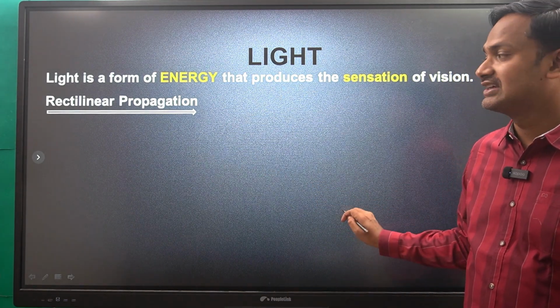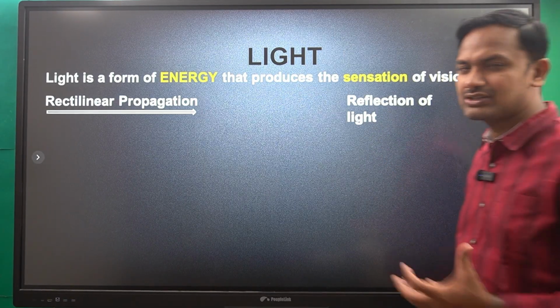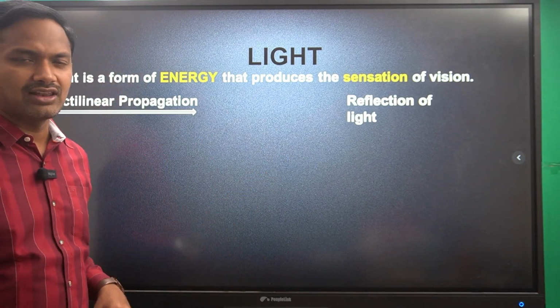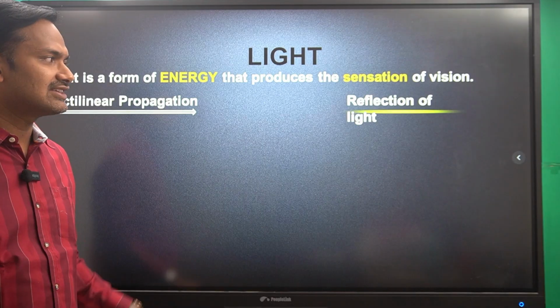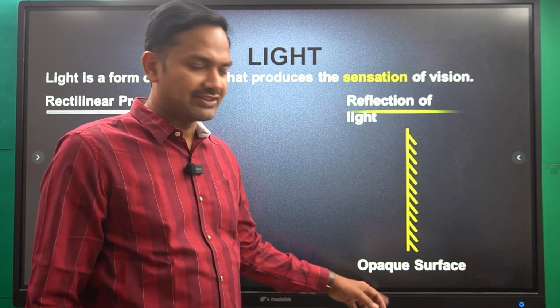Next, reflection of light. Now the first concept which we are going to discuss is reflection of light. So what is this reflection of light? Let us see. Imagine there is an opaque surface.